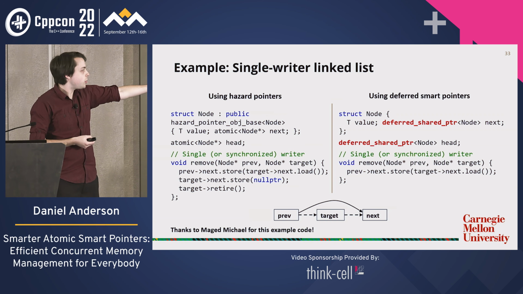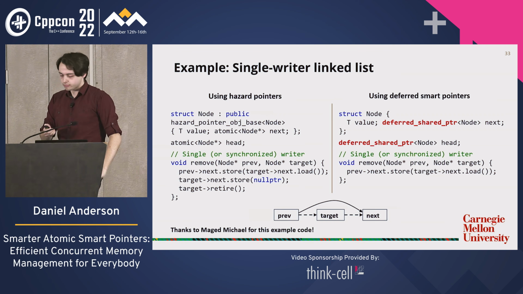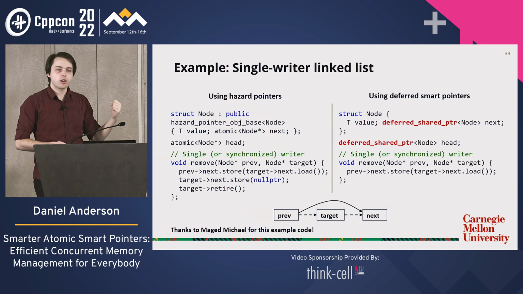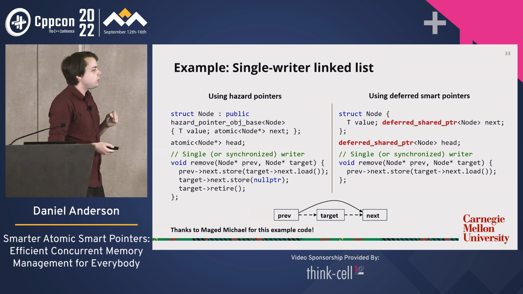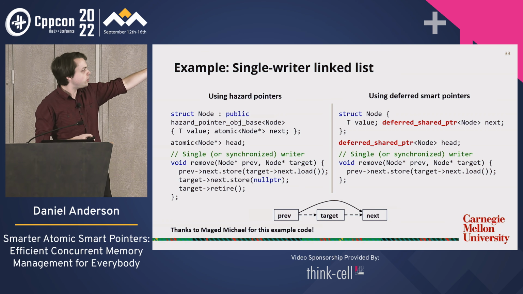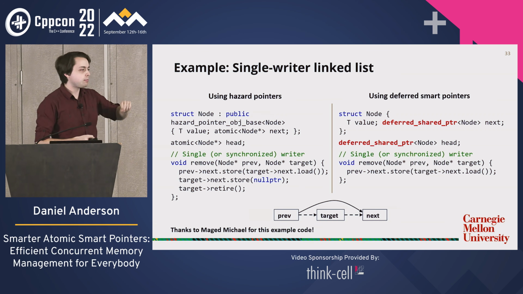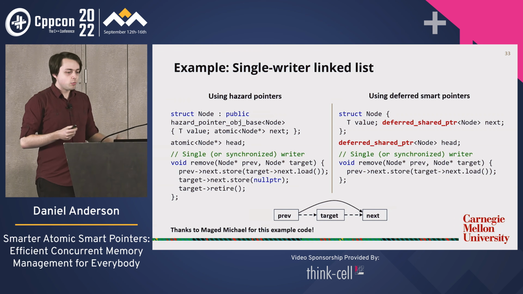And it'll do that by swinging the next pointer of prev over to next. So on the left, we have the code using hazard pointers, and on the right, we have the code using this newly proposed type, which I'm going to, for now, call deferred shared pointer. I'll happily take suggestions for better names, but this is what I've come up with so far. So what's the difference here?